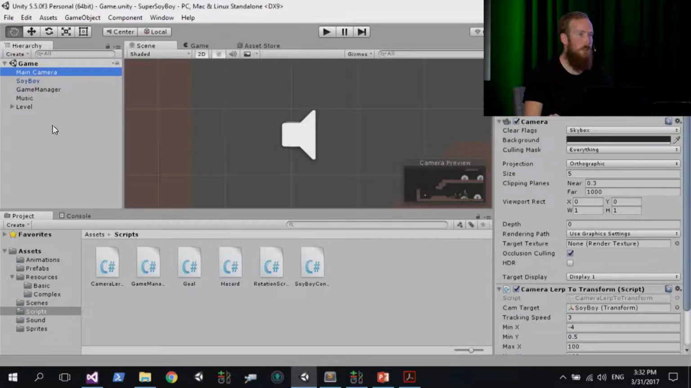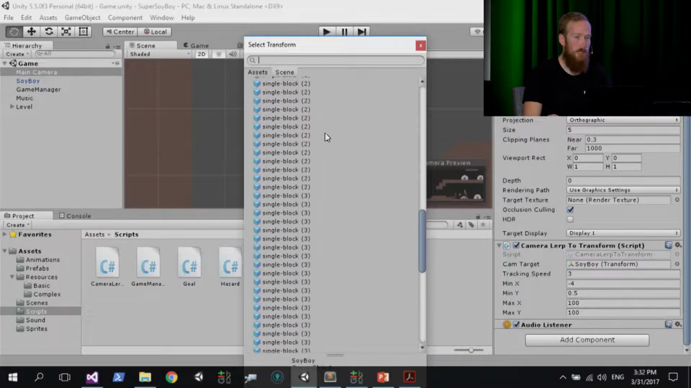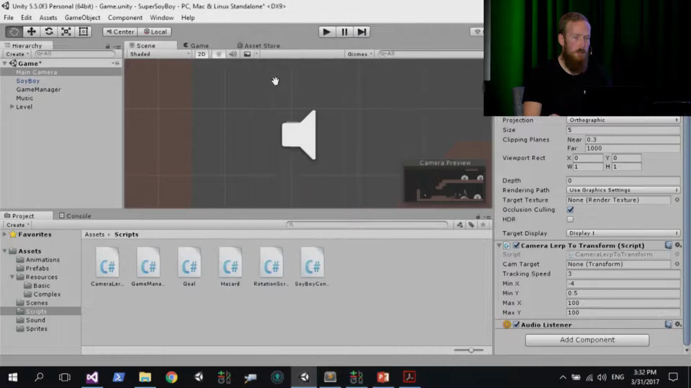So basically in the editor, select Main Camera. And then you're looking for your inspector on the right-hand side of the screen here. Right at the bottom, there's this camera alert to transform script. And it should be set to something like None at the moment. Let me just set it to None for you. So that's what it should look like. And if you click and drag on Soy Boy, but don't release your mouse button, and just drag over onto Cam Target, and then let go of your mouse on there, that's going to basically set the reference to Soy Boy.